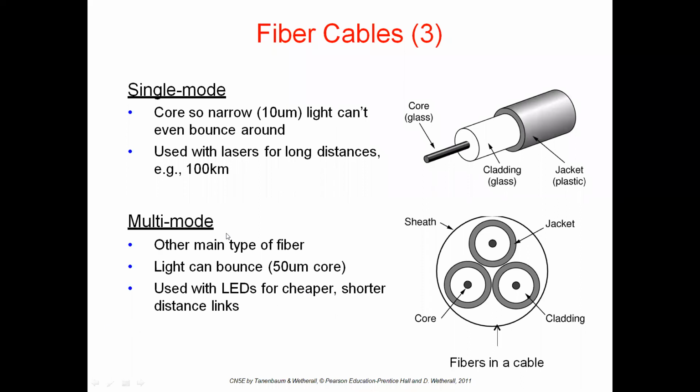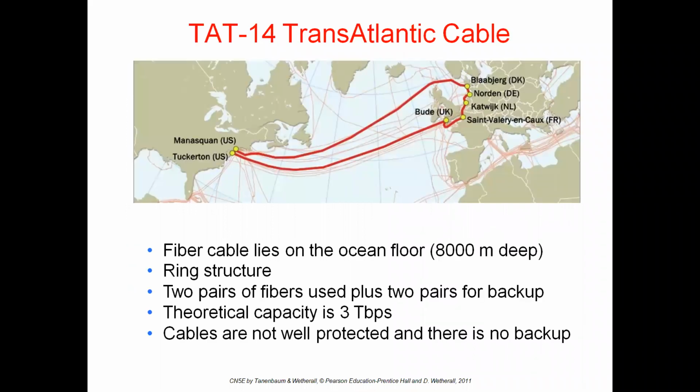Which one is better? Which one is faster? Single mode is faster. Why? Because there is no bounce back in it. In multi-mode, we have bounces. The light can bounce, and it is used for shorter distances. It uses LEDs, and the above one uses lasers. These are the two modes of fiber cables.